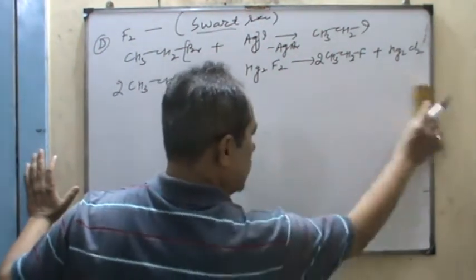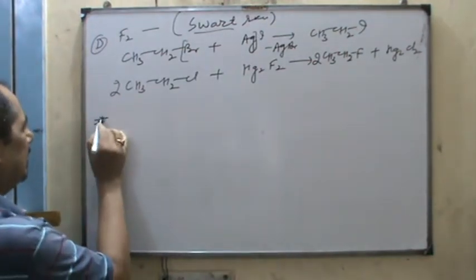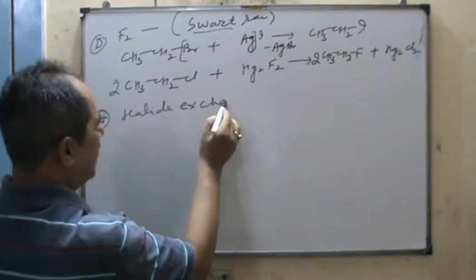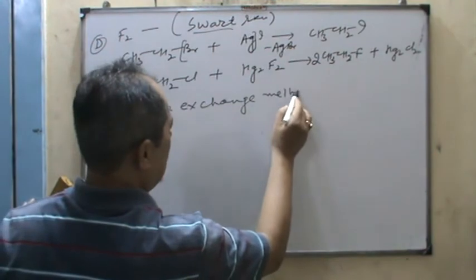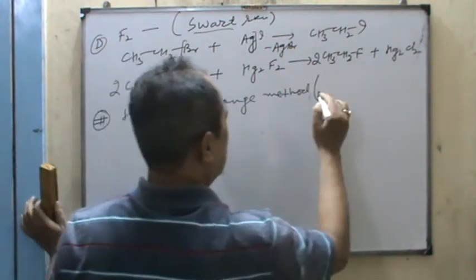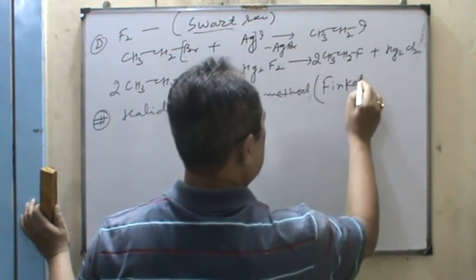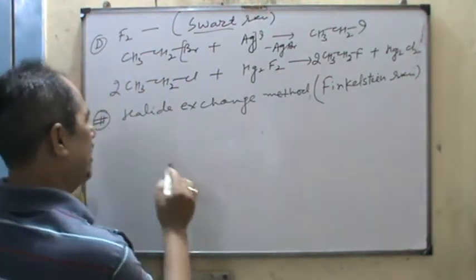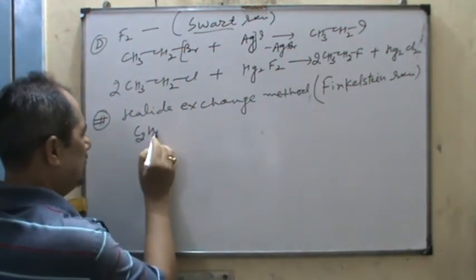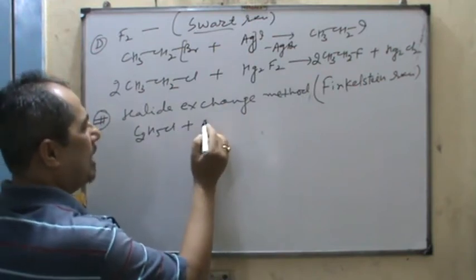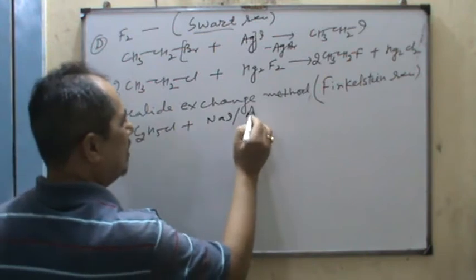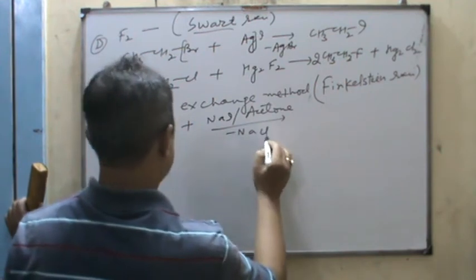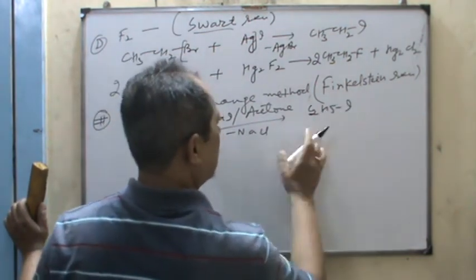Now the next method is the halide exchange method, that was given by Finkelstein. Finkelstein reaction, halide exchange. C2H5Cl plus NaI or KI in presence of acetone, NaCl is lost, C2H5I, ethyl iodide.